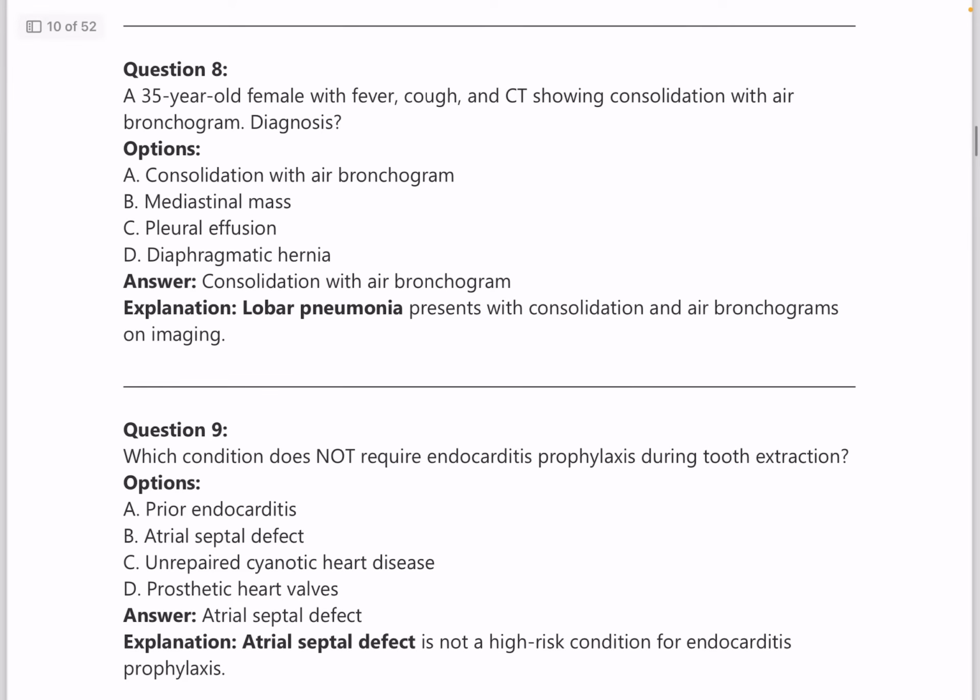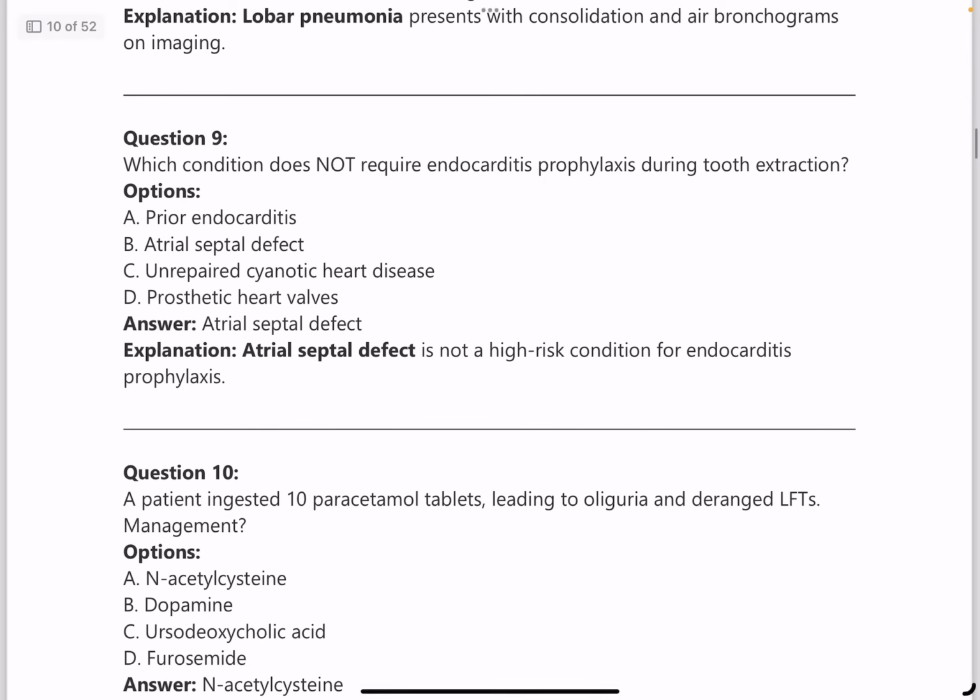Next question, a 35-year-old female with fever, cough and CT shows consolidation with air bronchogram. What is the diagnosis? So answer is consolidation with air bronchogram. As mentioned in the question itself, it has come up. So consolidations are seen in lobar pneumonia, and there will be air bronchogram seen on radiological imaging.